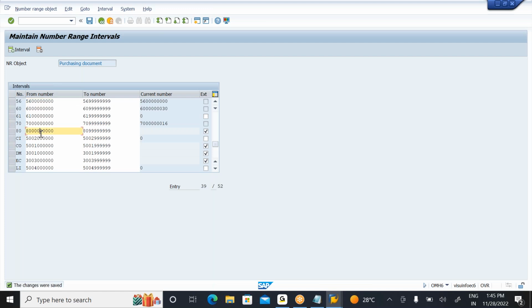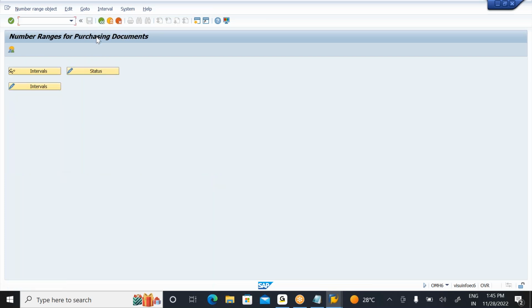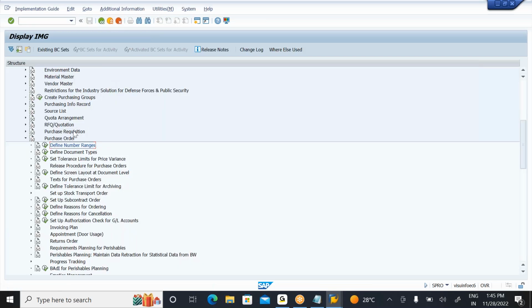It is not a big deal. Suppose you go to 81, you can. But 61 is already there, so I'm using 61 here, from this number to this number. Or a 70 series, any number series you can make. I'm going to assign 61. Okay, so the 61 is there.